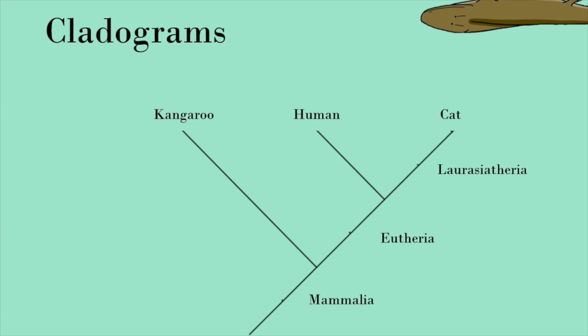Each sits at the end of a branch of the cladogram, and as you follow the branches down, you are following the evolutionary history of these organisms back in time. Basically, you're following their family history really far back. If you trace back the branches from multiple organisms, the point where they converge is called a node. It represents the last organism that was a direct ancestor to all the aforementioned organisms.